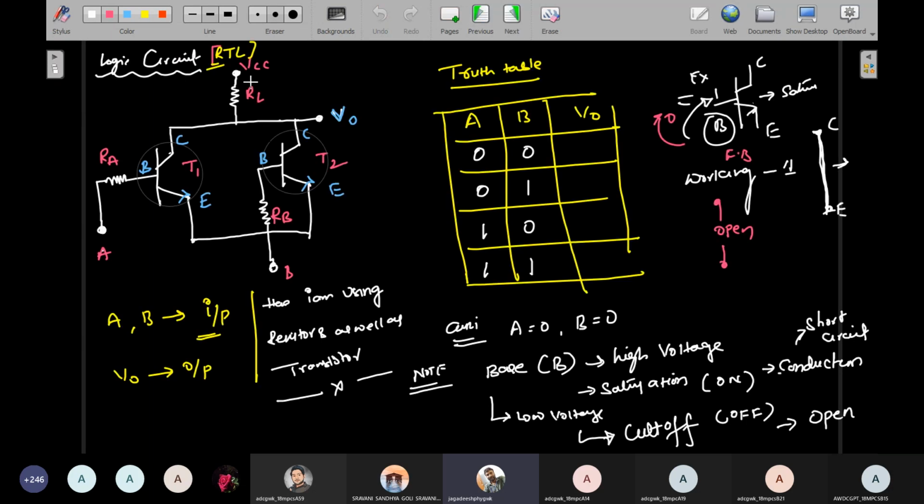On the next page, first suppose we consider A equal to 0 and B equal to 0. Once again I take this circuit for the purpose.